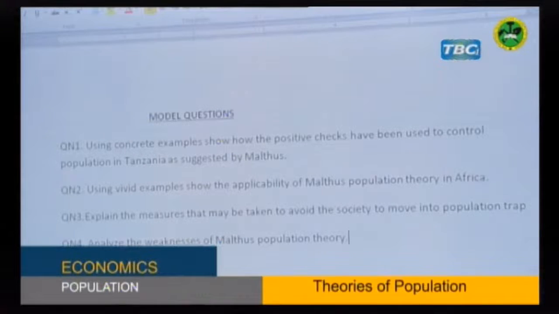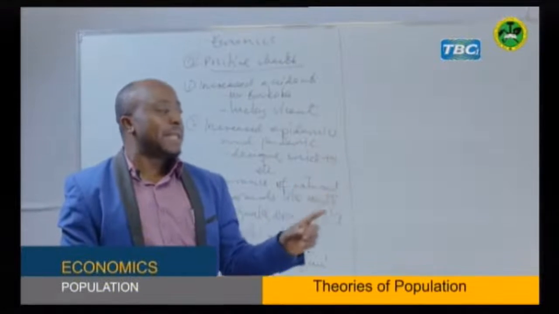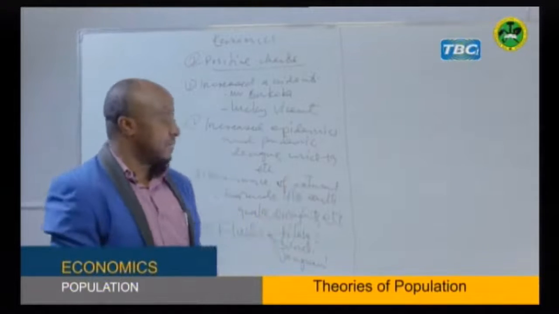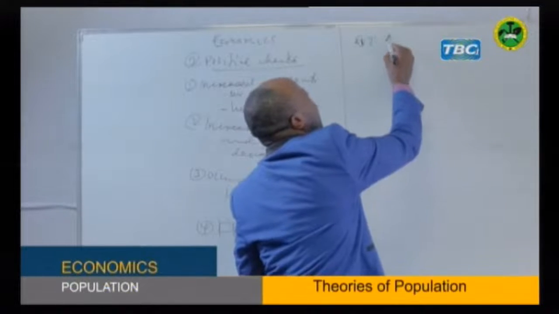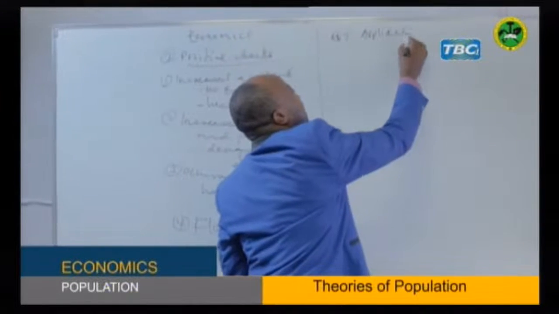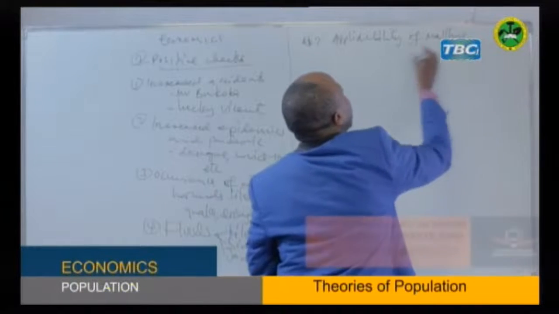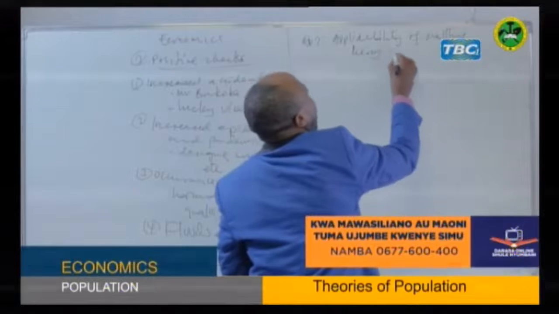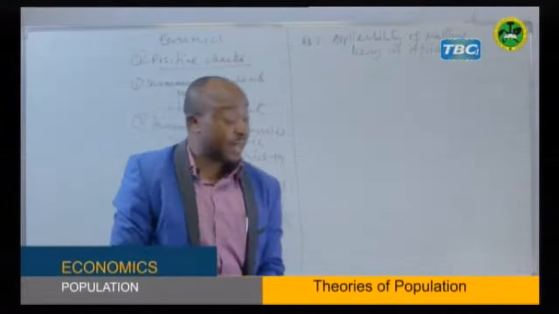Now for the second question, the question is asking, using vivid examples, show the applicability of Malthus population theory in Africa. It means in question 2, we want to see the applicability of Malthus theory in Africa.